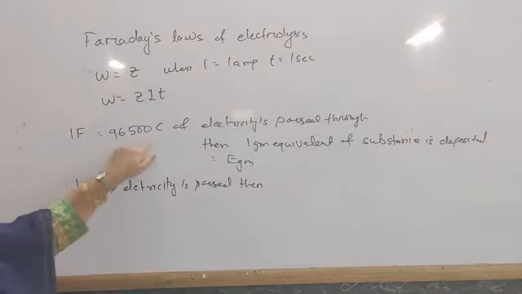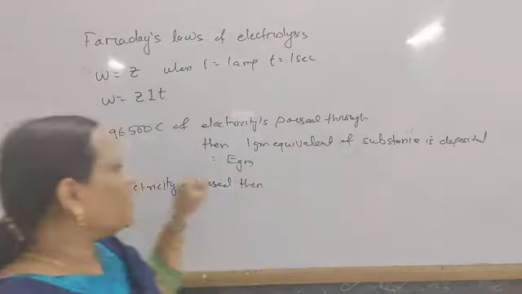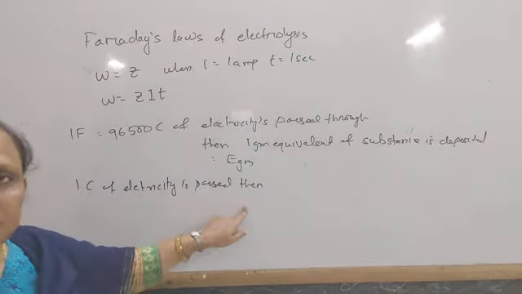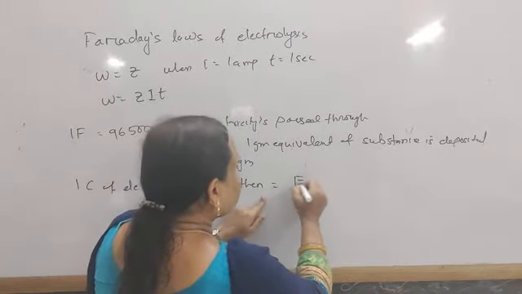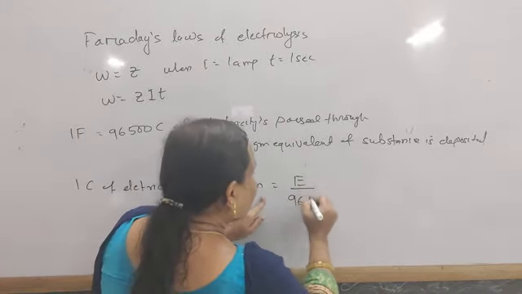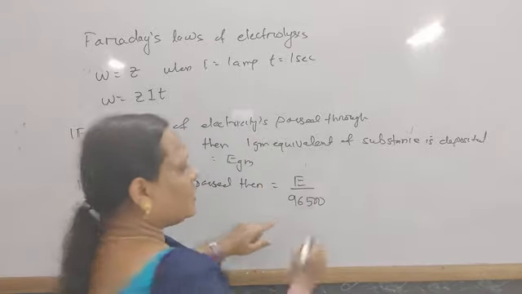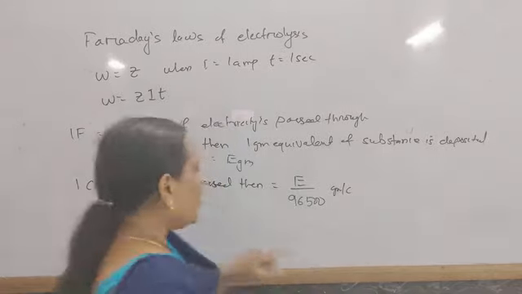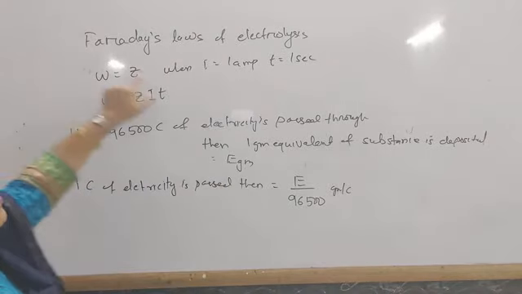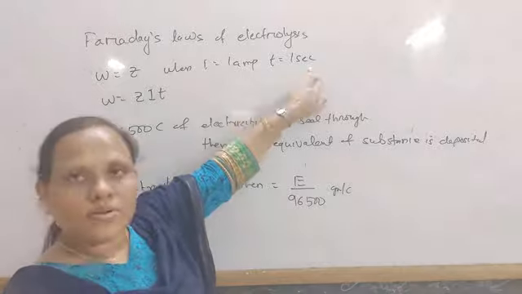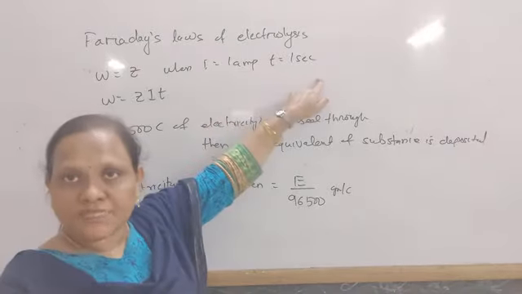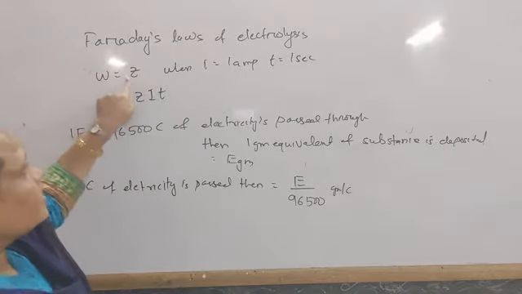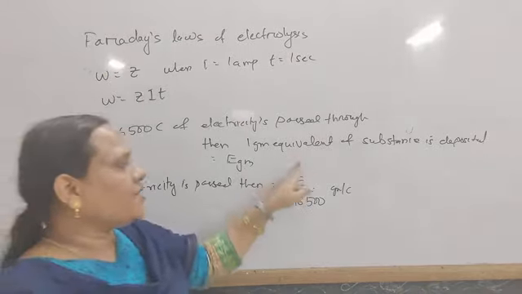When 96,500 coulomb of electricity is passed, it deposits E gram of the substance. And when 1 coulomb of electricity is passed, what is the amount? That is equal to E by 96,500 gram per coulomb of the substance deposited. When I equals 1 ampere and T equals 1 second, that is 1 coulomb of electricity passed, and the amount of substance deposited is known as Z.